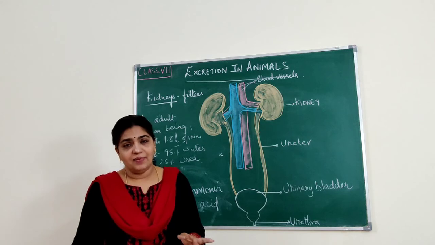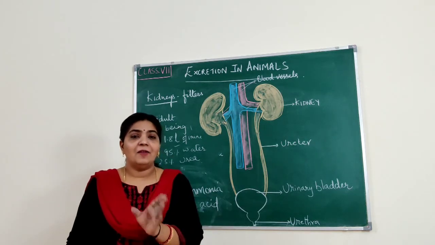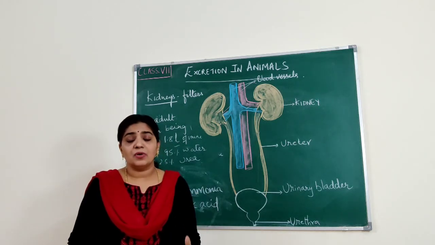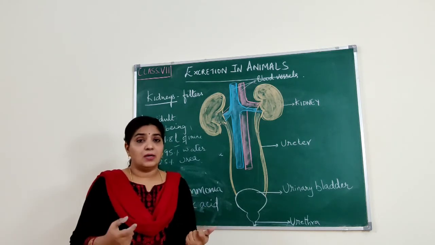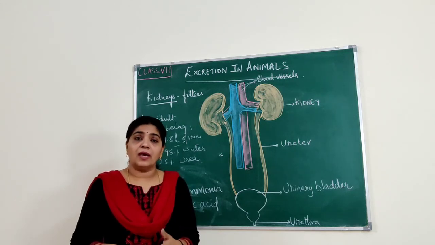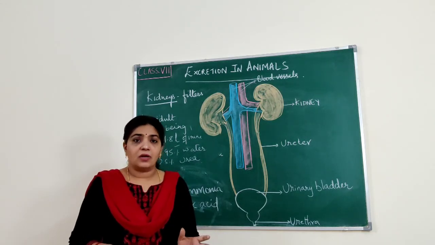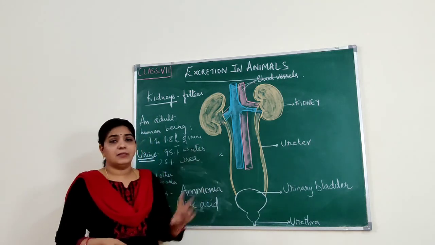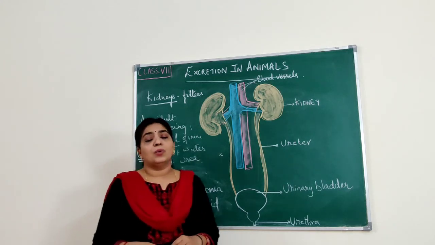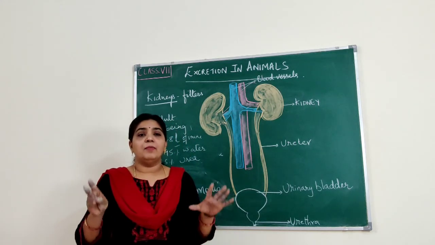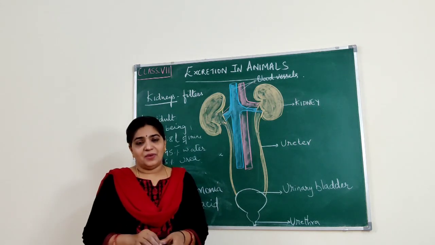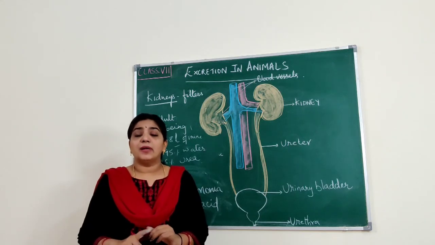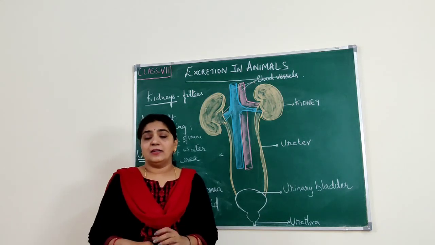Lungs will also help in excretion because lungs will help in throwing out carbon dioxide. Skin will help in throwing out excess water and also some excess salt, okay? So the skin is also an excretory organ, but when we ask you which is the main excretory organ, it is definitely the kidneys, okay? And sweating, I told you, really serves a purpose. It will help in bringing down the body temperature. So I hope you understood excretion in animals. Next we'll learn about transportation in plants and excretion in plants.